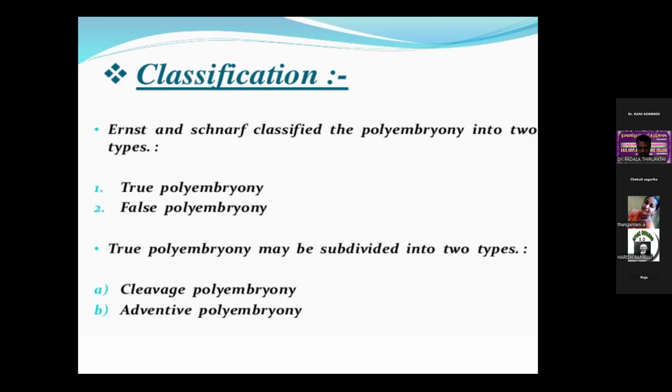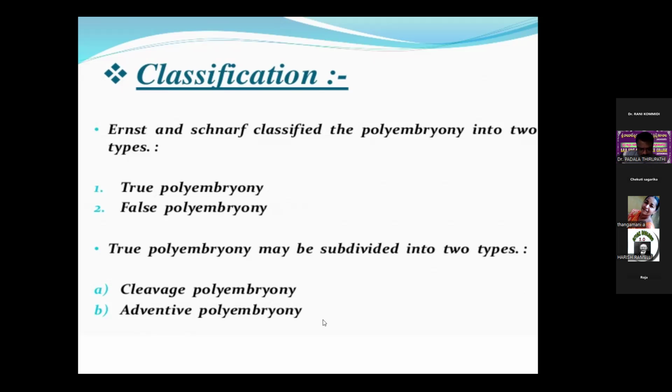The classification was first proposed by Schnarf and Ernst, who classified polyembryony into true and false types, depending on whether the embryos arise within the same embryo sac or in different embryo sacs in the ovule.